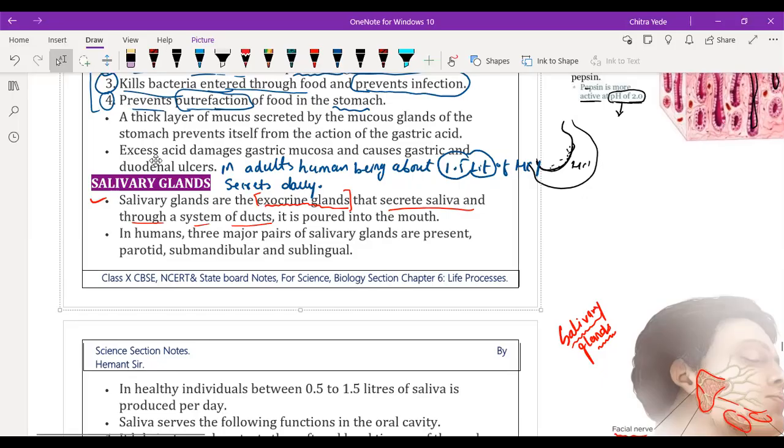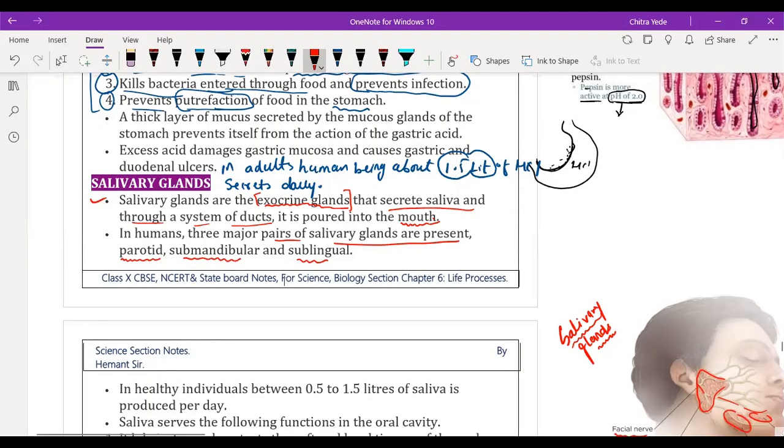Okay, so now the second point. It pours into the mouth. That saliva directly secretes into the mouth. In humans, three major pairs of salivary glands are present, that we have already seen in the diagram. Which are they? Parotid gland, submandibular gland and sublingual gland.